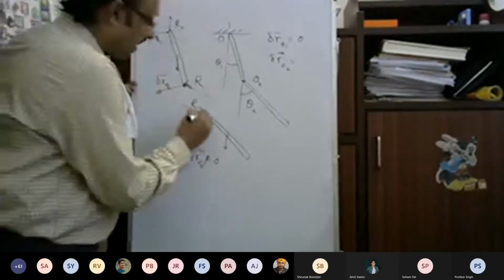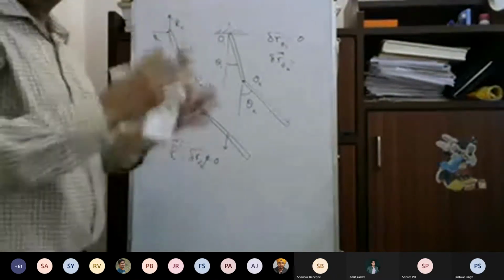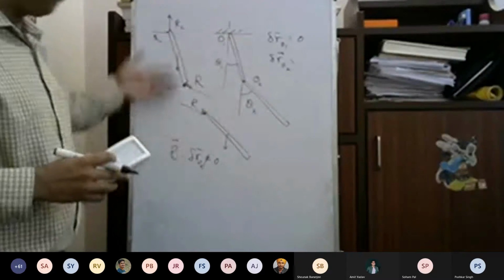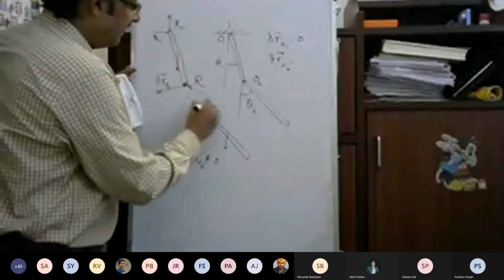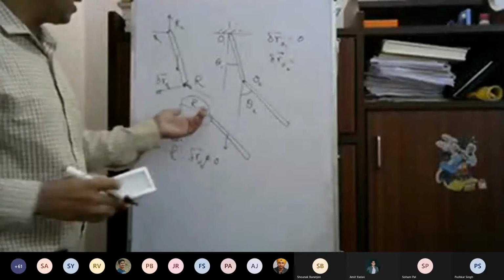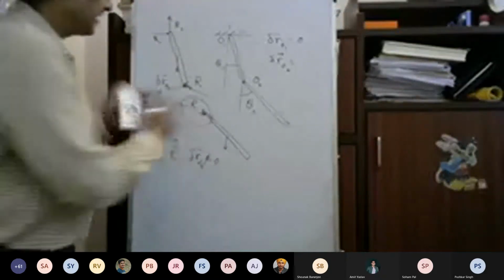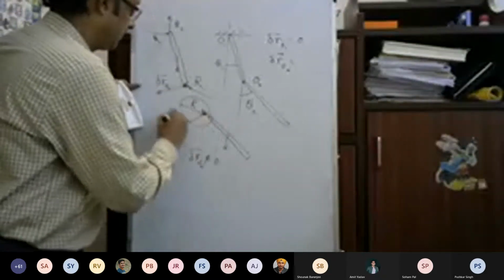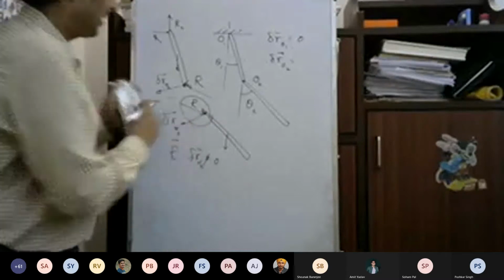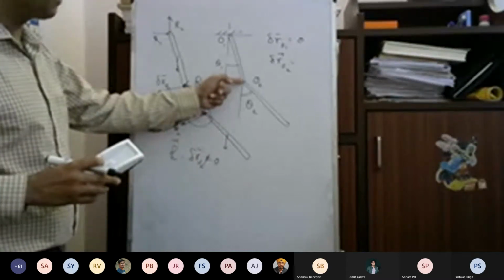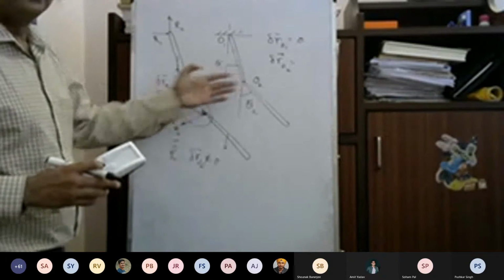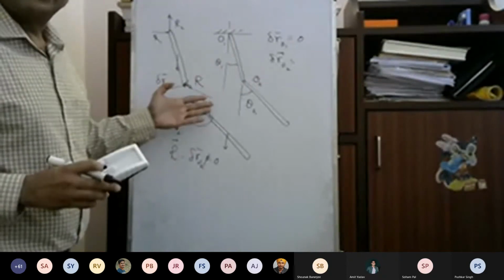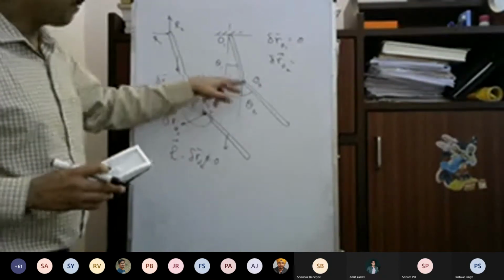But if you consider the total reaction force by all the particles, there will be a virtual work, because for this virtual displacement, these two points will have delta RO2. The virtual displacement of this point, whether it is on the second rod or the first rod, will be the same, because this is the same point.